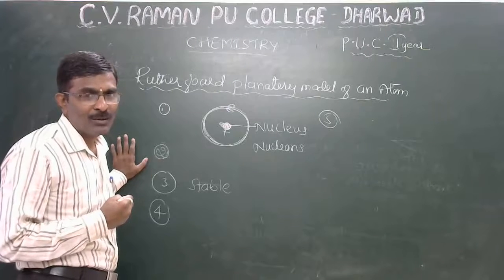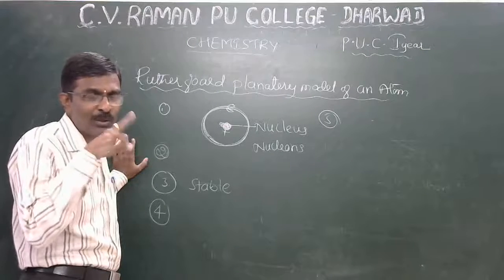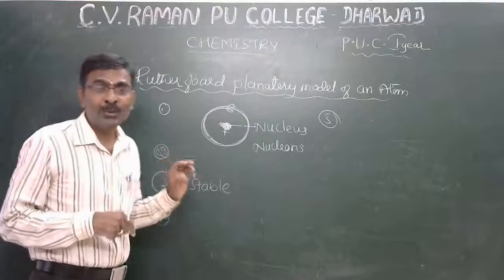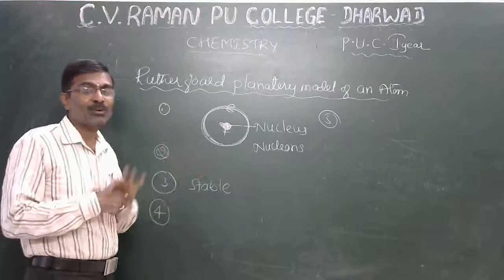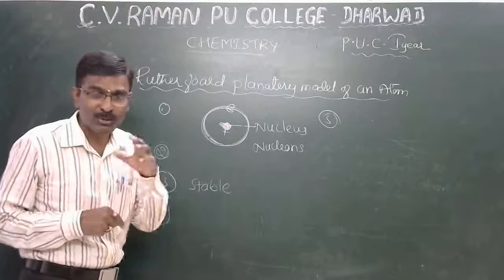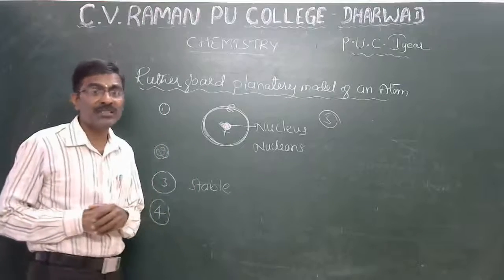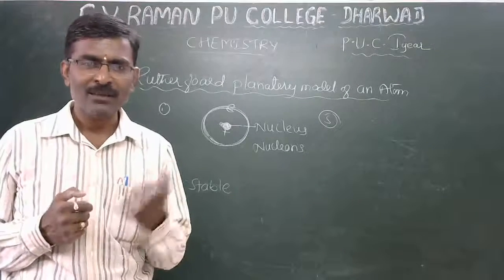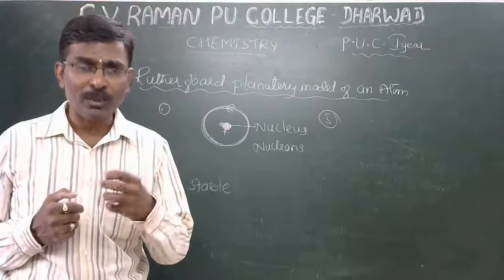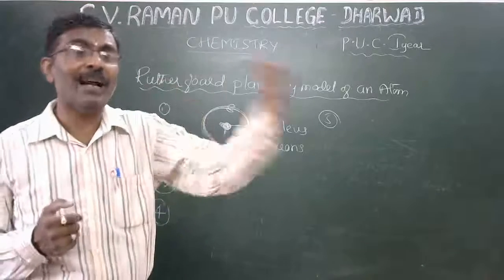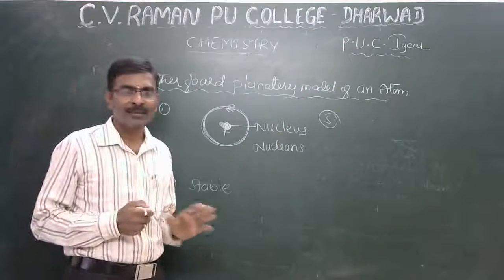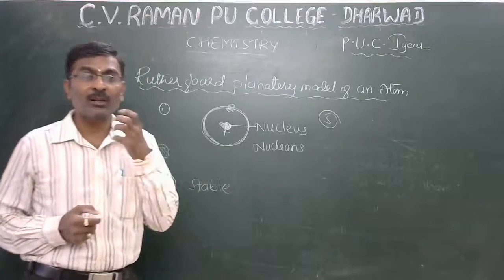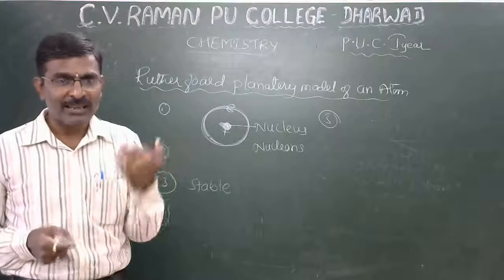Third point: when the electron revolves around the nucleus in an exact circular path, the nucleus can balance the electrostatic force, so the atom should be stable. Next, the number of protons is different in the different elements. Fifth point: when the electron revolves around the nucleus, it cannot lose energy or gain energy.